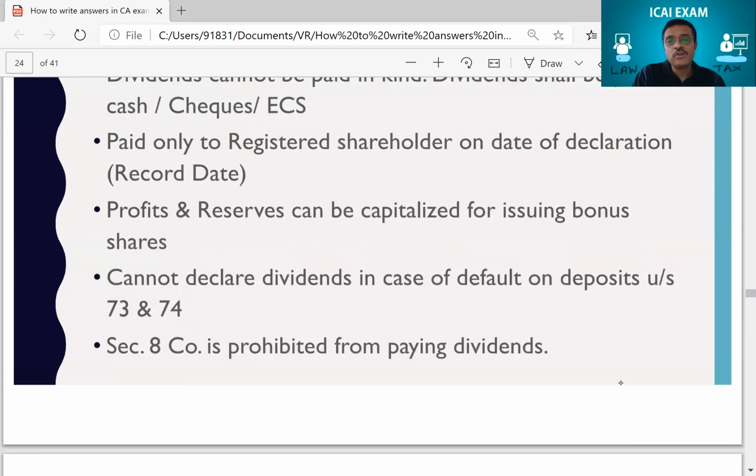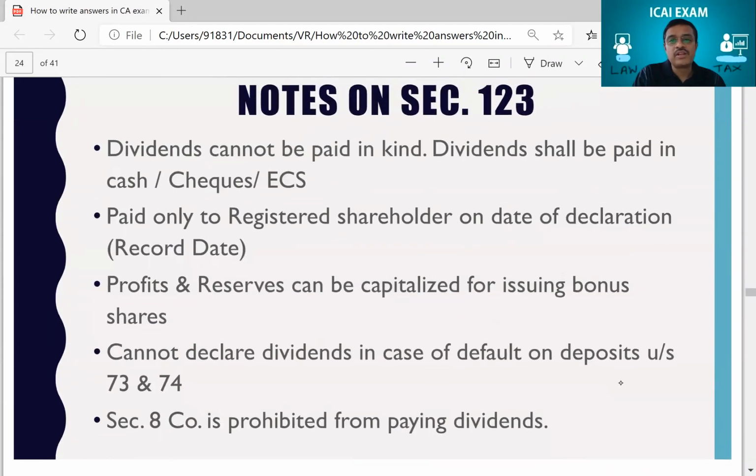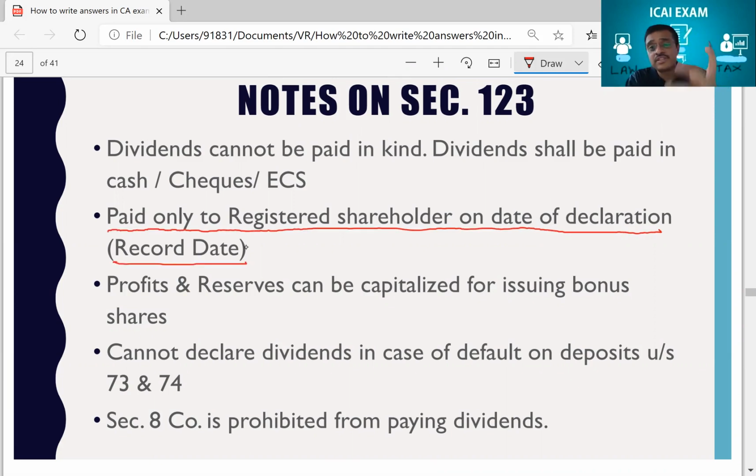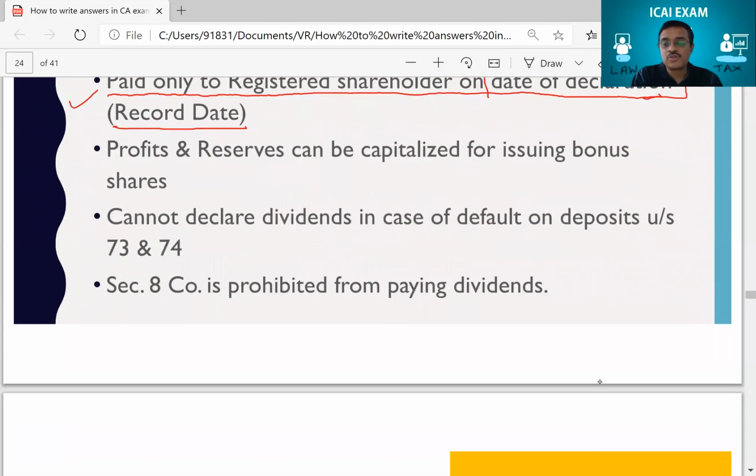And this is what I had given you in my notes on section 123. Now, this is the only dialogue the student had to write extra in provision of law. It will be paid to the registered shareholder on the date of declaration, that is the record date. So it's got nothing to do with 31st March and all. It is based on the record date, you see. That's all the student had to write. Only this one for the provision of law. He would have got an extra mark for that and he would have got the full marks. I think you've understood this also.